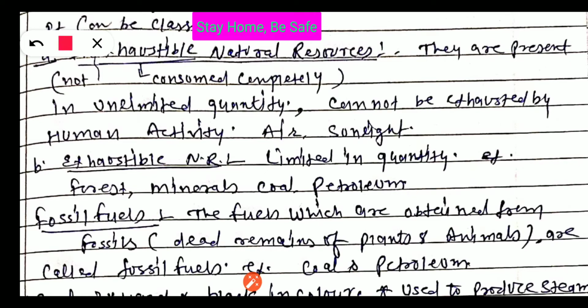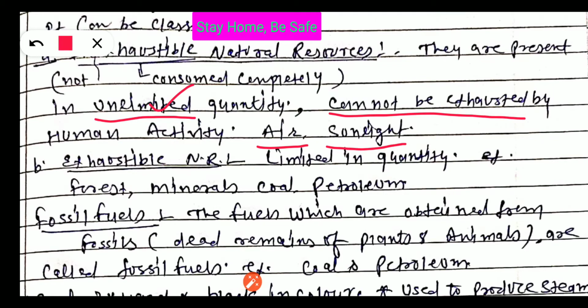It means it is present in unlimited quantity, it cannot be damaged or consumed completely. For example, air and sunlight are present in unlimited quantity. You can utilize them to the maximum.